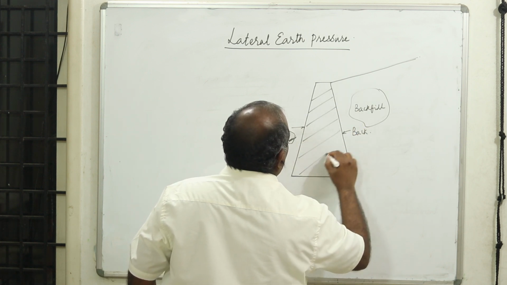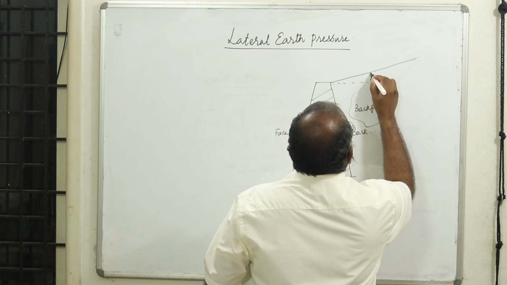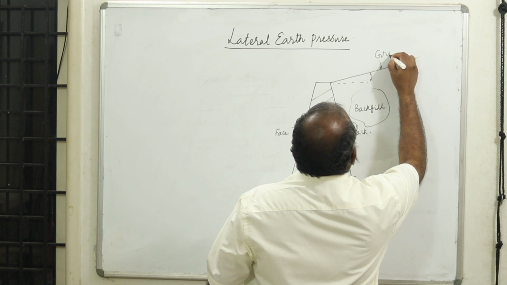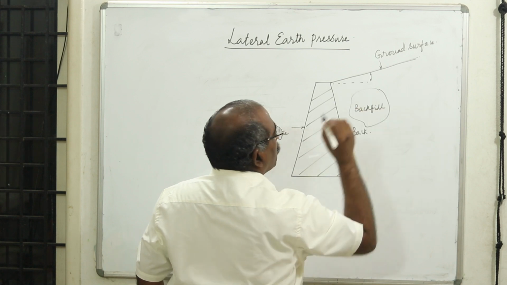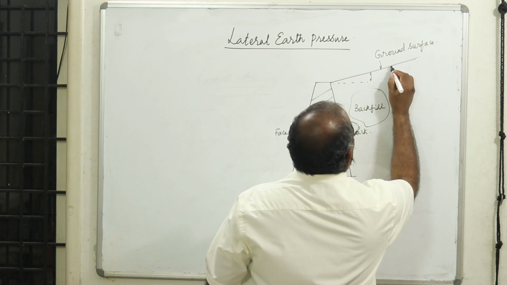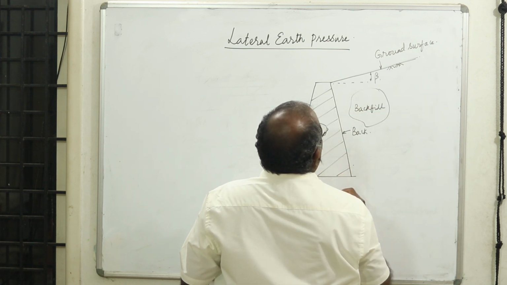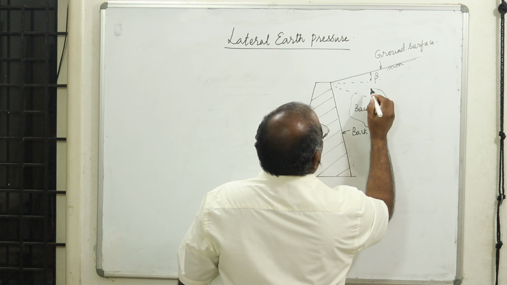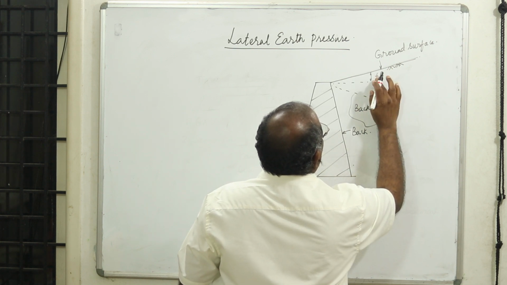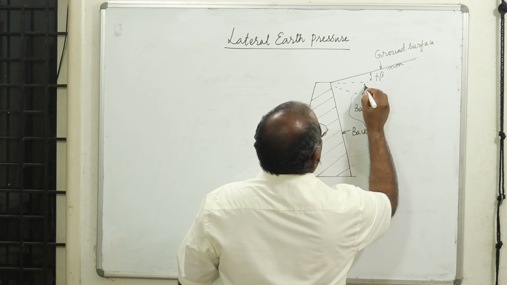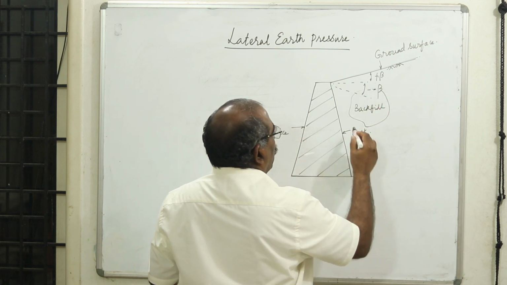This is a typical gravity type retaining wall, and this is the ground surface. Ground surface may be horizontal or it may be inclined. This angle is called the surcharge angle. It may be positive or it may also be negative, depending upon the situation.